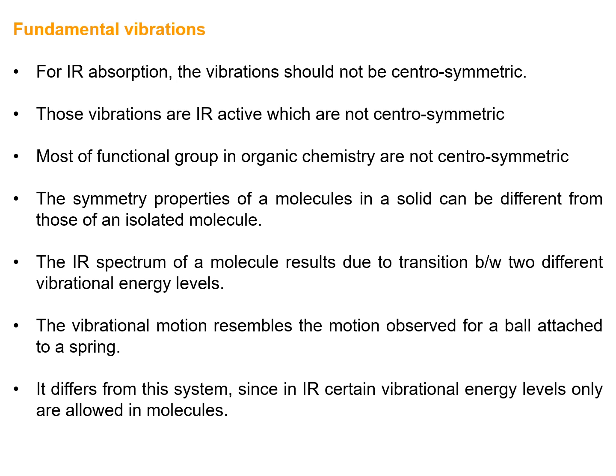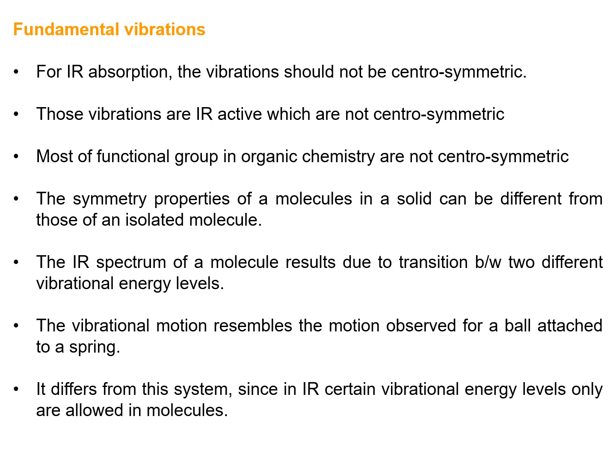Okay, so the IR spectrum of a molecule results due to transition between two different vibrational energy levels. When the molecule interacts with the radiation, only then do we get the IR spectrum, due to transition between two different vibrational energy levels.